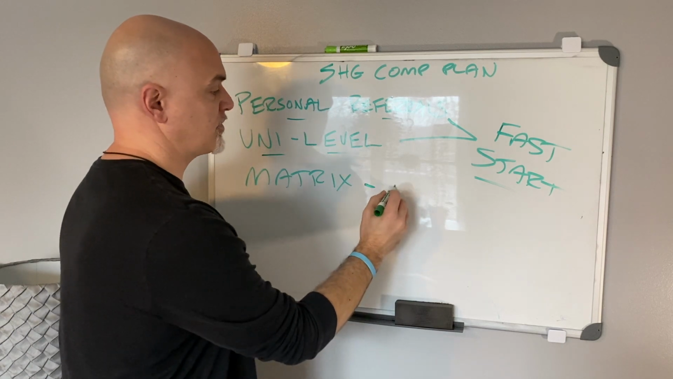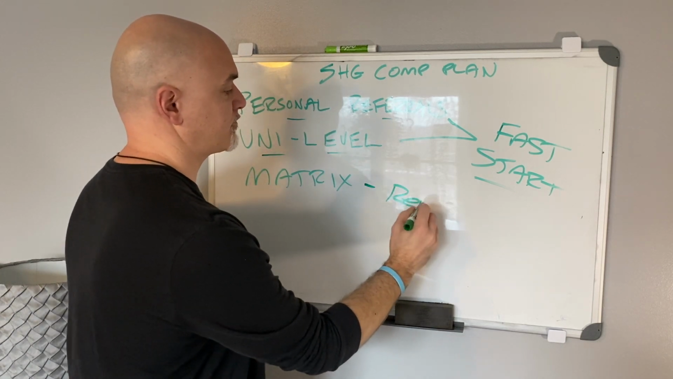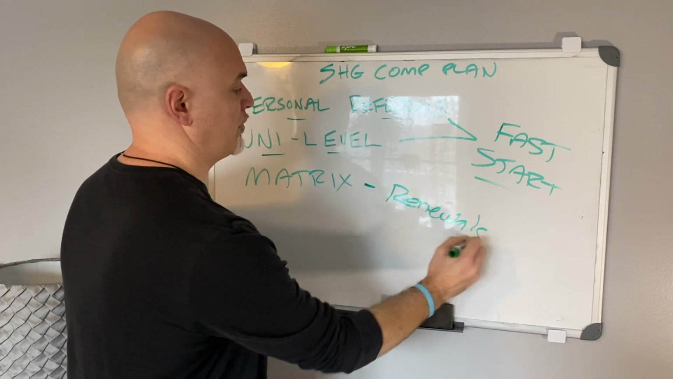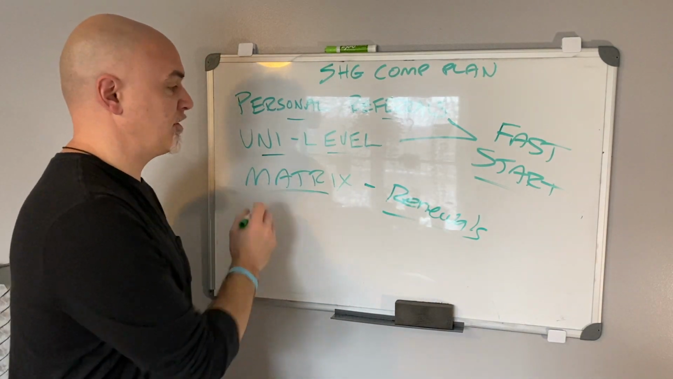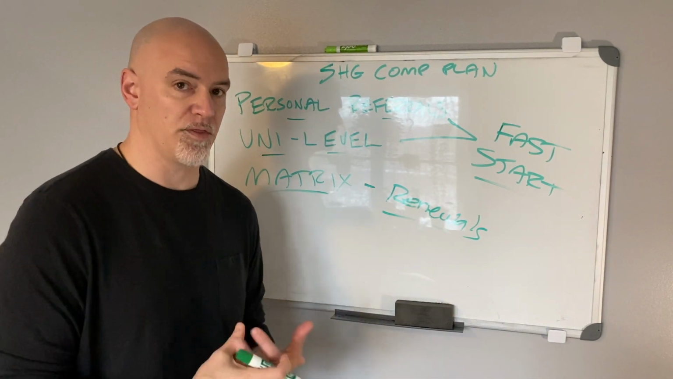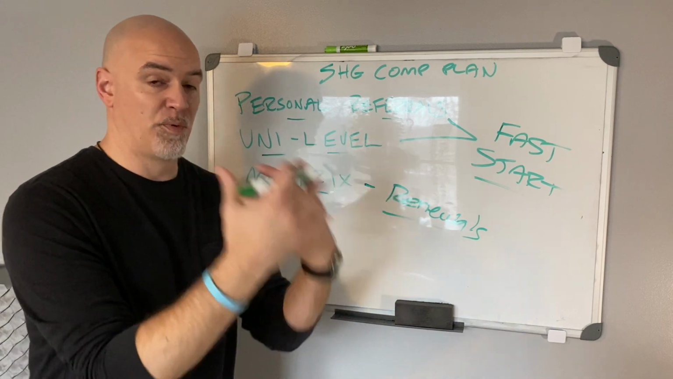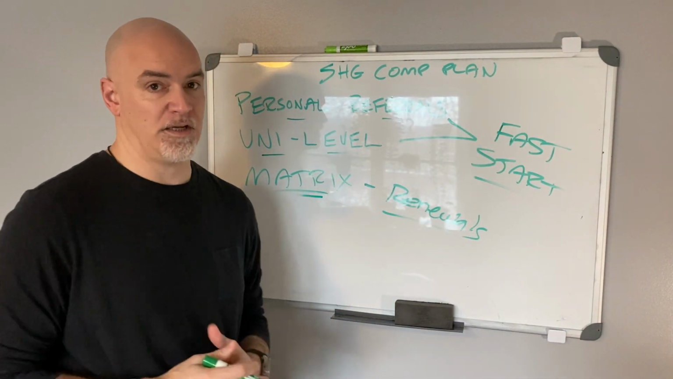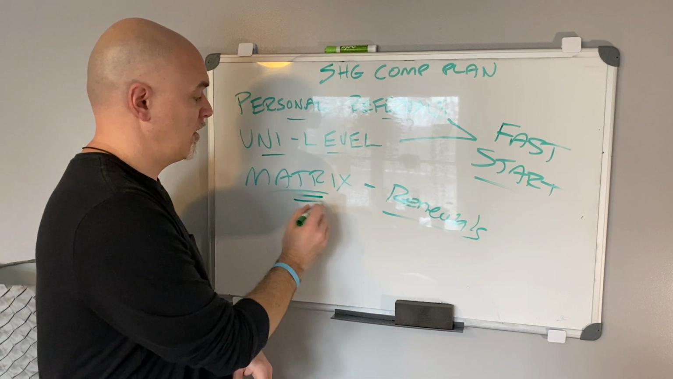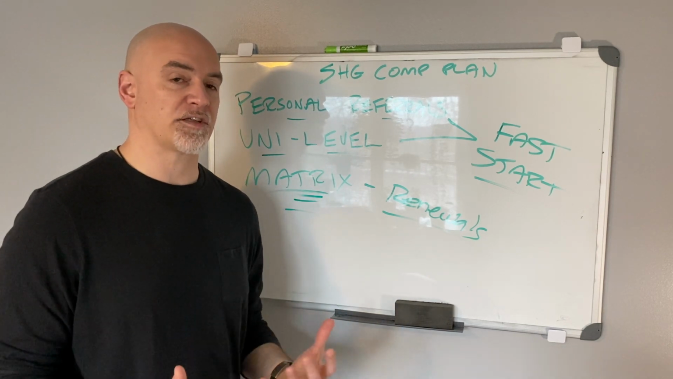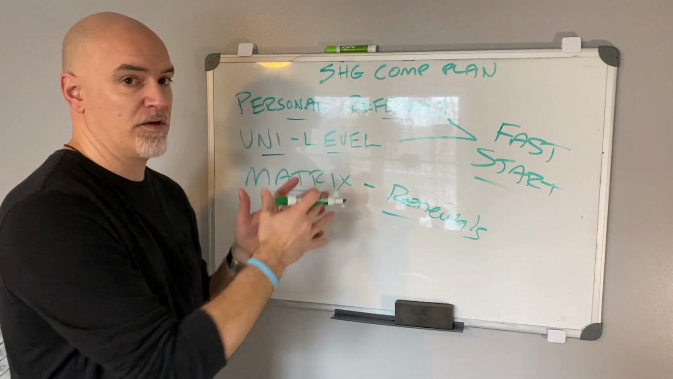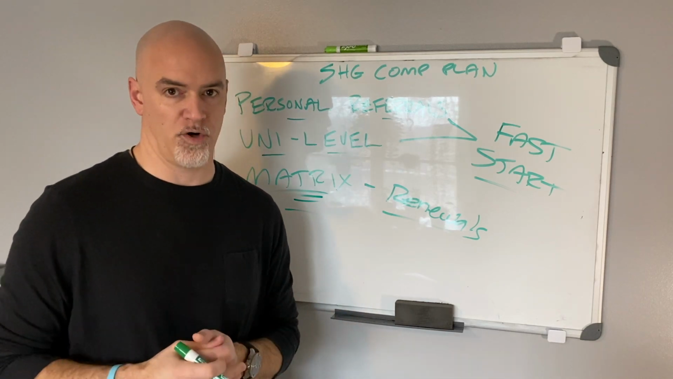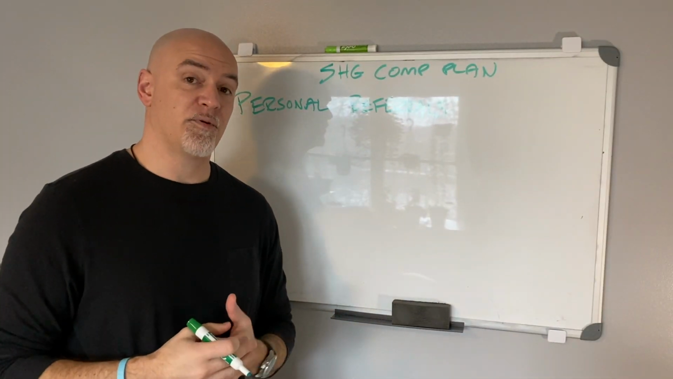Matrix, these are renewals, okay? These are renewals, which means your Matrix commissions, you don't see your first month. If you sponsor someone and they renew the next month, that's when you're going to see it in your Matrix, okay? This is all renewals. That's where the Matrix comes in. And we're going to dive into all 3 of these, and I'm going to show you how each one of them works.